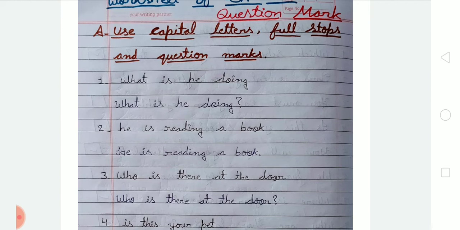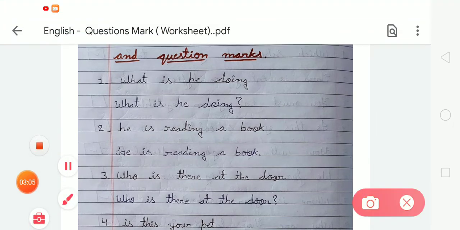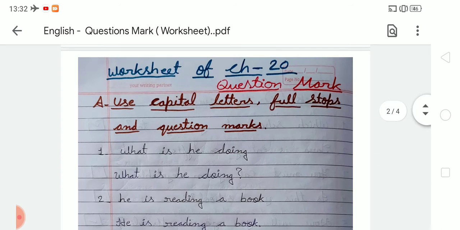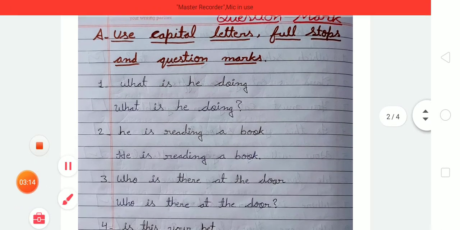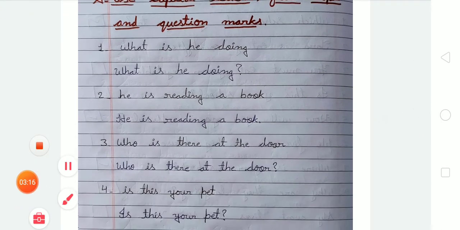Okay. So here number 1: what is he doing? What will we do here? Firstly we have to change W into a capital letter and after that put a question mark, because this sentence is asking a question. We have to make a question sentence, so we put a question mark at the end of the sentence. Now the second: he is reading a book. We have to change H into a capital letter, and it is a simple sentence, so we have to use a full stop.